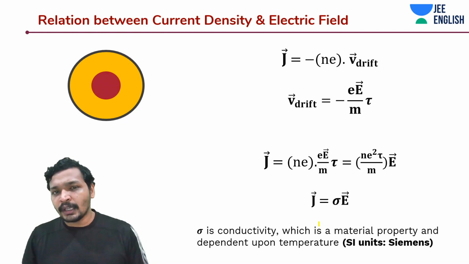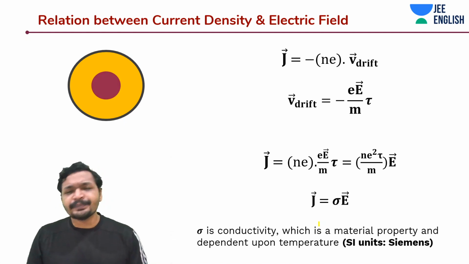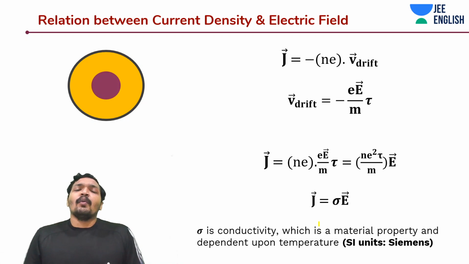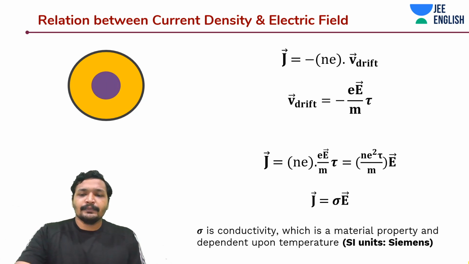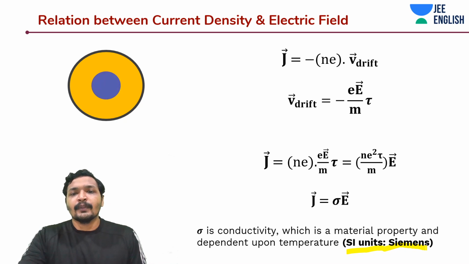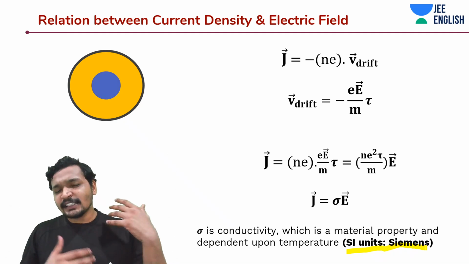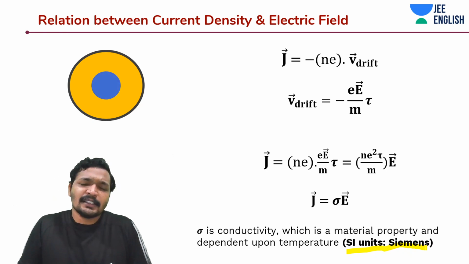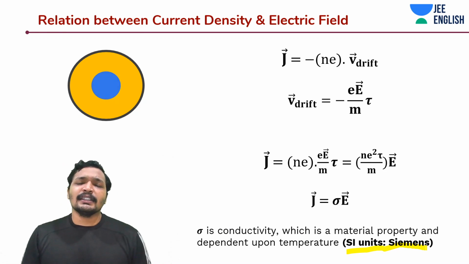Sometimes it may not be, you can increase the number of electrons. And what about the units of conductivity? It's Siemens. You remember the company Siemens, the same thing. Okay, awesome, right? J is equal to sigma E is an awesome concept, which is normal. It is the way it should be.